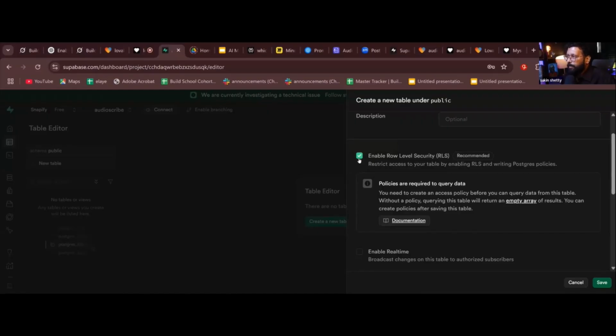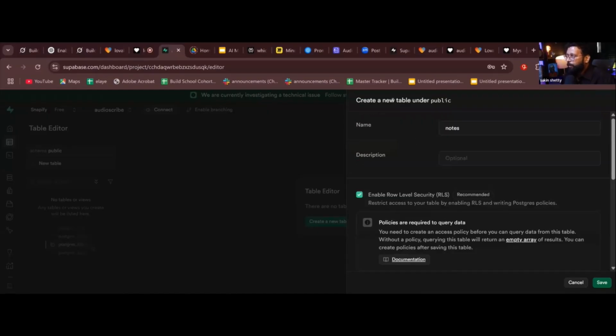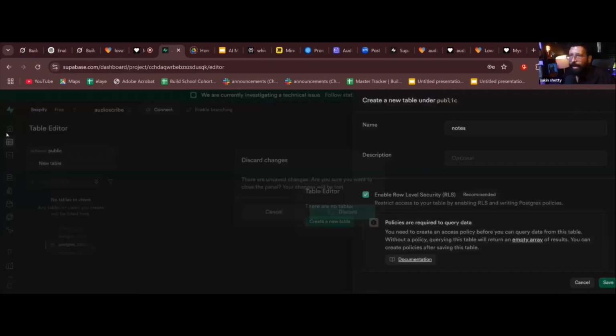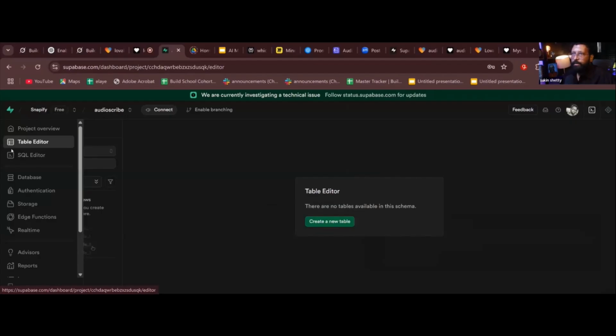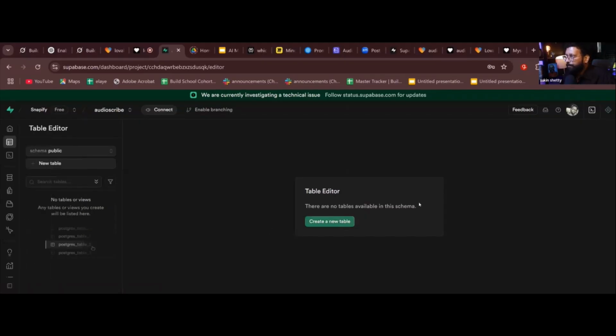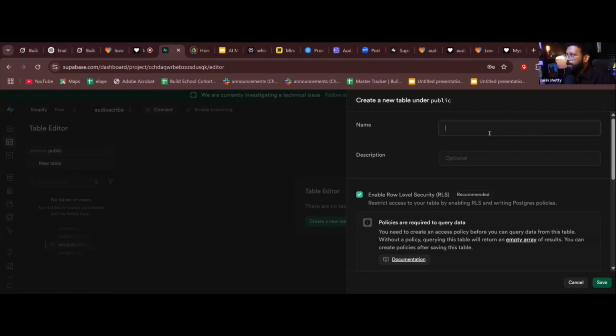Again, I repeat. Let me come back. From the left menu, you need to go to table editor, click on table editor, create new table. And this is the window that comes. Name it whatever you want. And you need to confirm that this is green, that this is ticked. Enable RLS. It is a kind of security policy, so that nobody, no third party, can access the table.